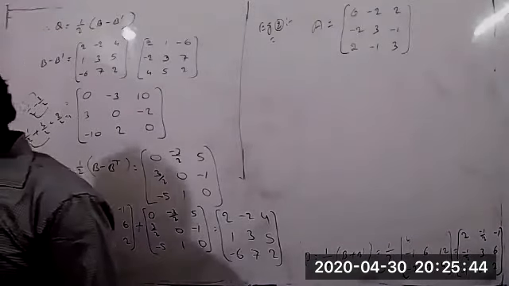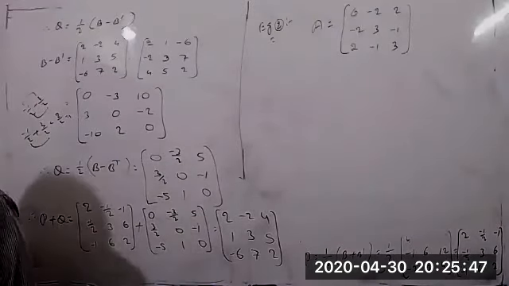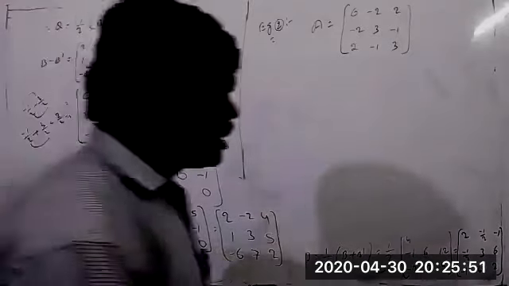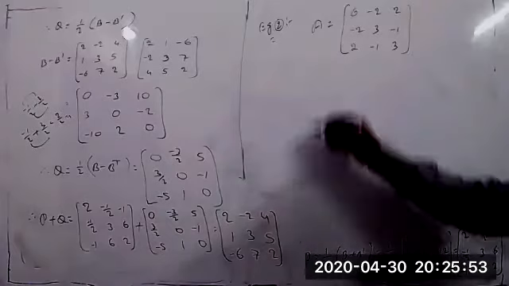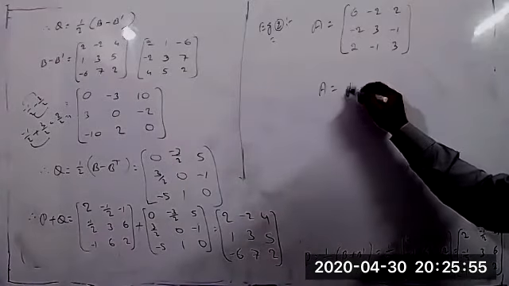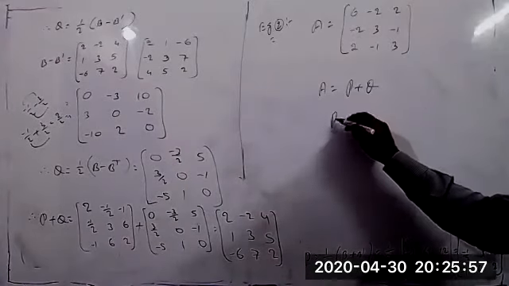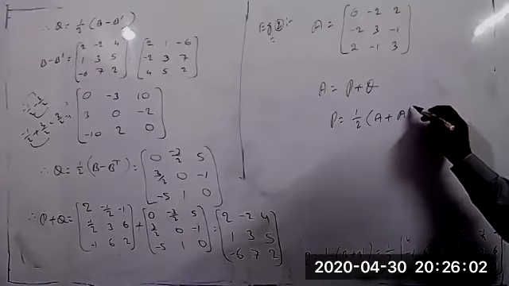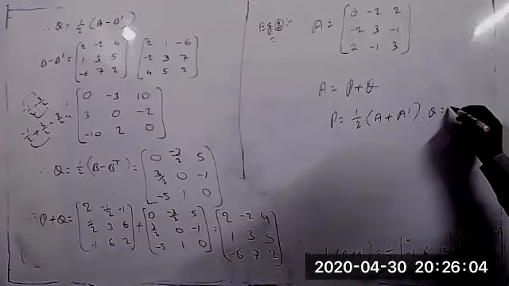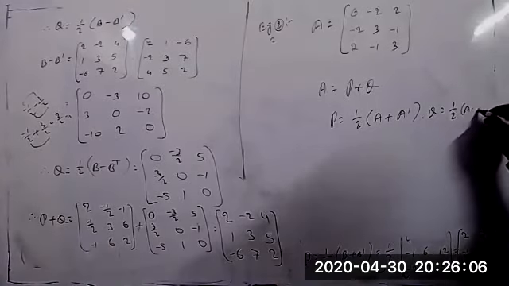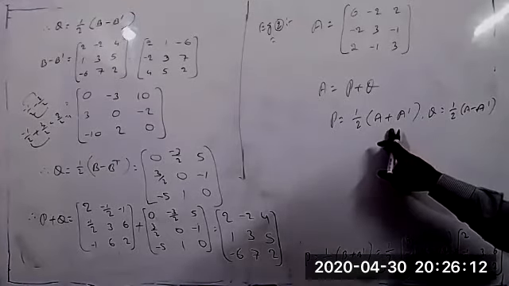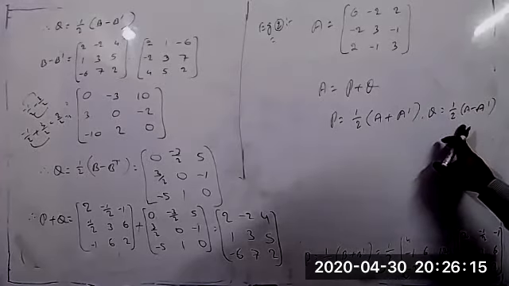Same thing only. Just express it as a sum of a symmetric and skew symmetric matrix. So what are the conditions we have to prove? The same thing. We have to get matrix A equal to P plus Q, where P equal to 1 by 2 into A plus A transpose, and Q equal to 1 by 2 into A minus A transpose. Same conditions. This is what we call the symmetric matrix. This is what we call the skew symmetric matrix.